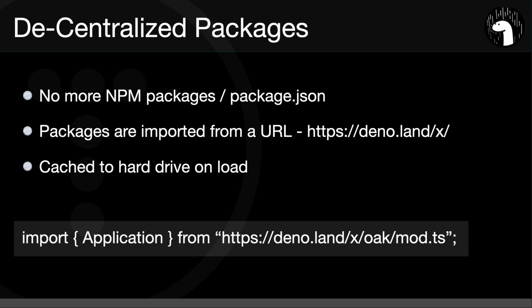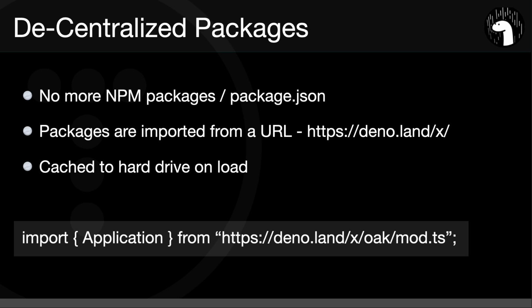So Deno also offers decentralized packages. One huge complaint, probably the biggest complaint of Node.js, was the way that dependencies were handled with NPM packages. If you wanted to use, let's say, Express or some other package, you would install it with NPM, it would go in your Node modules folder, and it wouldn't be just Express as a dependency, but it would have all the dependencies of Express and then the dependencies of those dependencies.